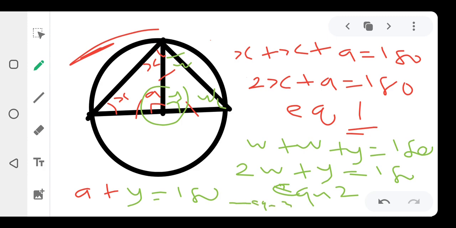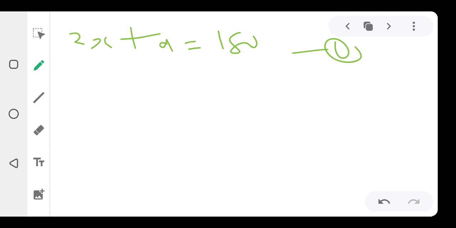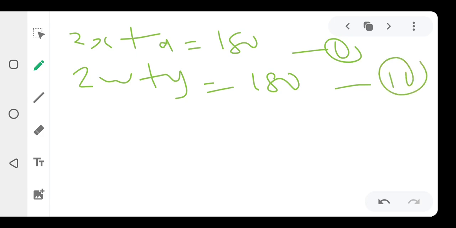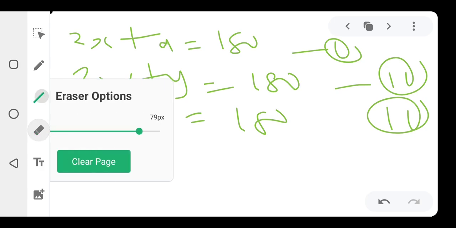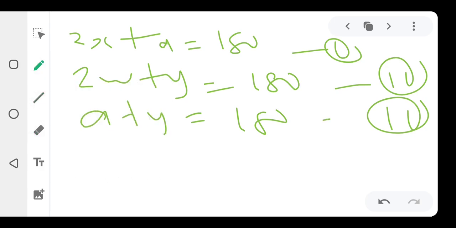Alright. So let me summarize what we have here now. In Equation 1, we have 2x plus a equal to 180. In Equation 2, we have 2w plus y equal to 180. In Equation 3, we have a plus y equal to 180. We call it Equation 3.